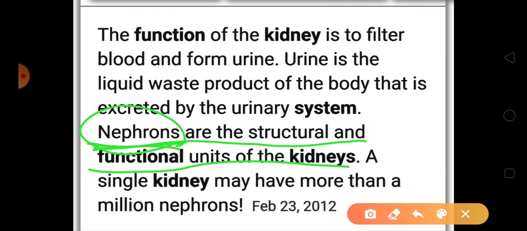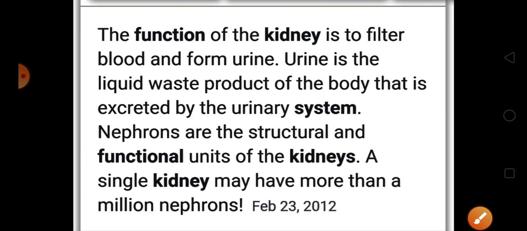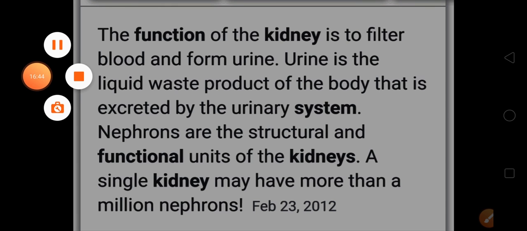A single kidney may have more than 1,000,000 nephrons. Inside the kidney, which we have just seen in the diagram as a bean shaped structure, we have nephrons, and their number is more than 1,000,000. All the nephrons carry out the process of eliminating waste in the form of urine. Understood? Let's move further.